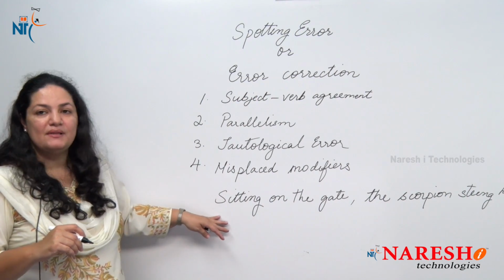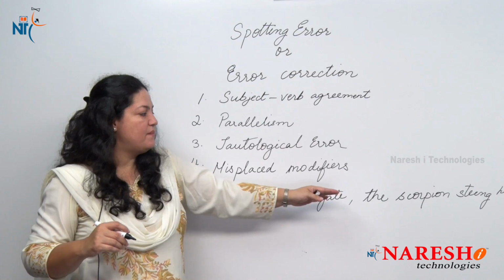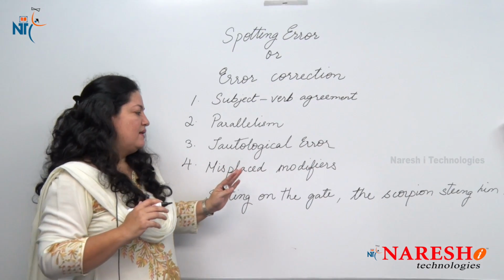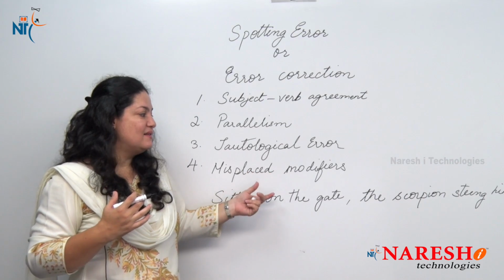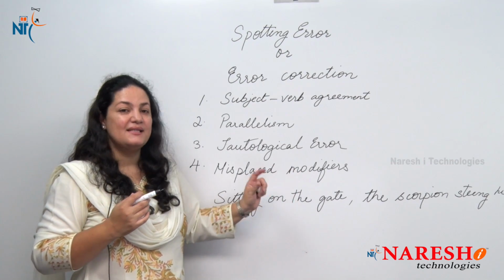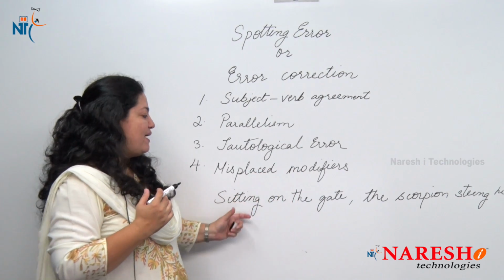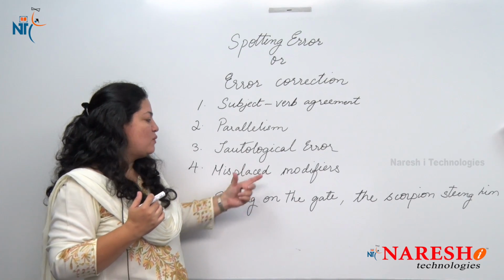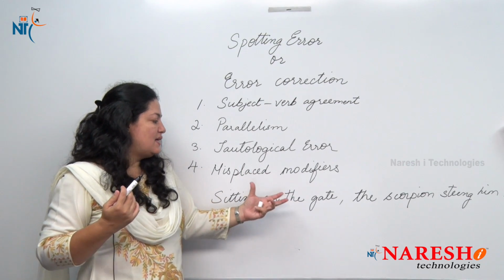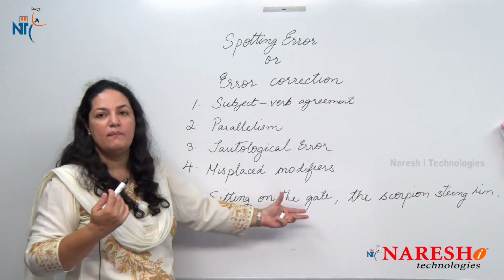Okay, this is our example sentence. Sitting on the gate, the scorpion stung him. Now, can you imagine a scorpion sitting on the gate and stinging a person at the same time? Is that possible? No, grammatically the sentence would be incorrect. So here, what we are doing is, we are using the modifier in the wrong place.